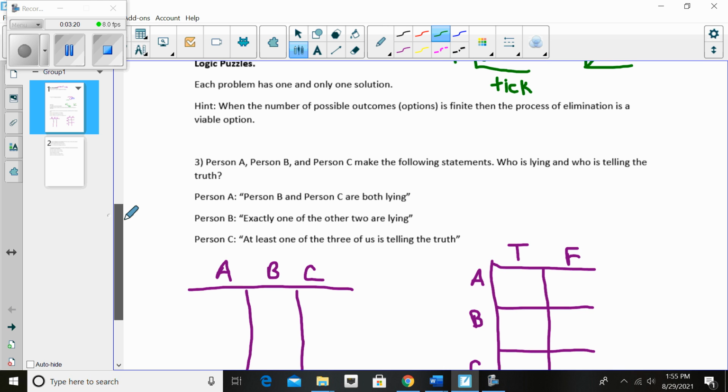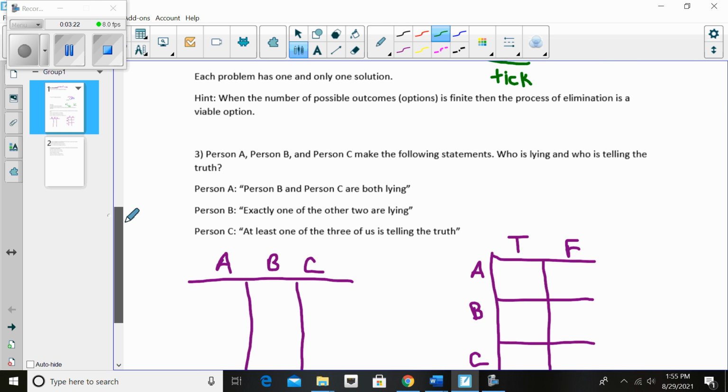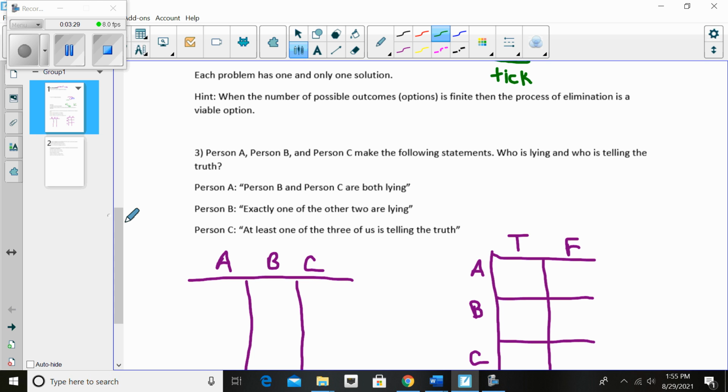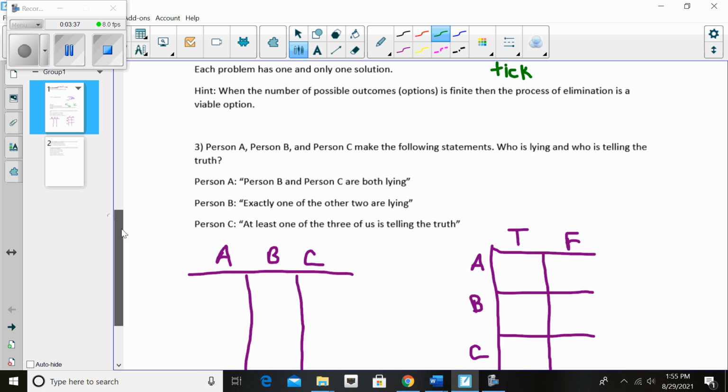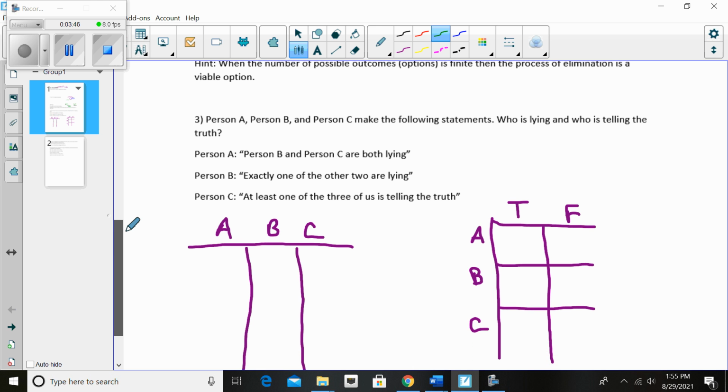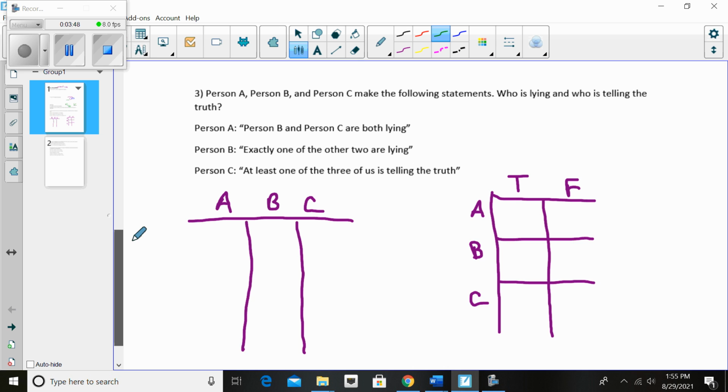So let's just look at a couple of fun puzzles. Again, we're really just previewing some things in the course here, just doing some things that get the wheels of your mind turning in the right direction. And just so you know, all 3 of these next puzzles have one and only one solution. So let's look at this case. We've got 3 people. Who's lying and who's telling the truth?